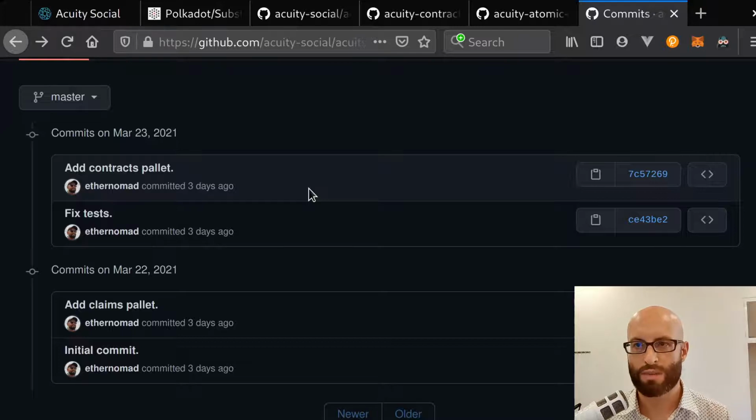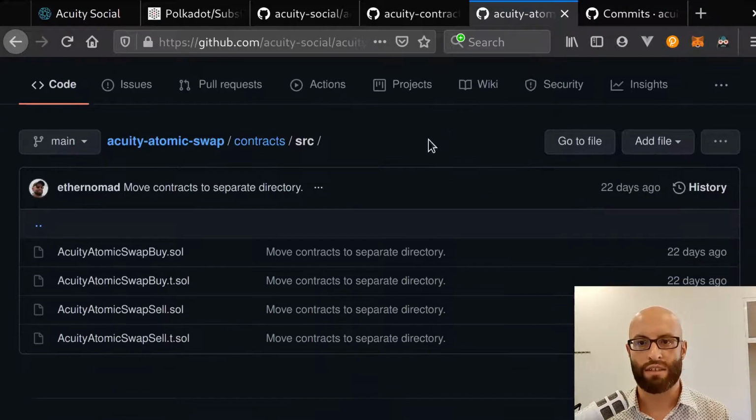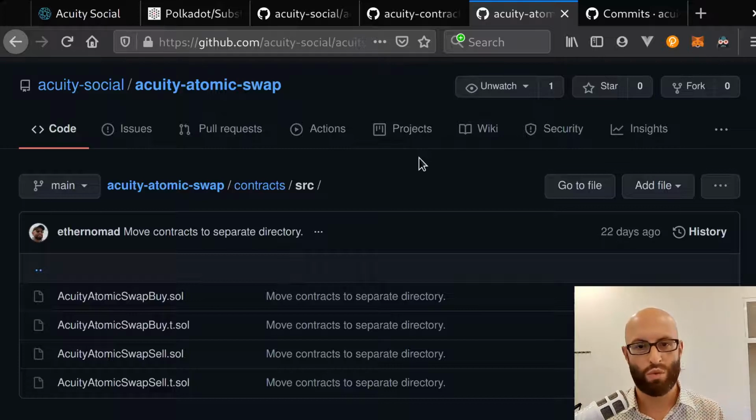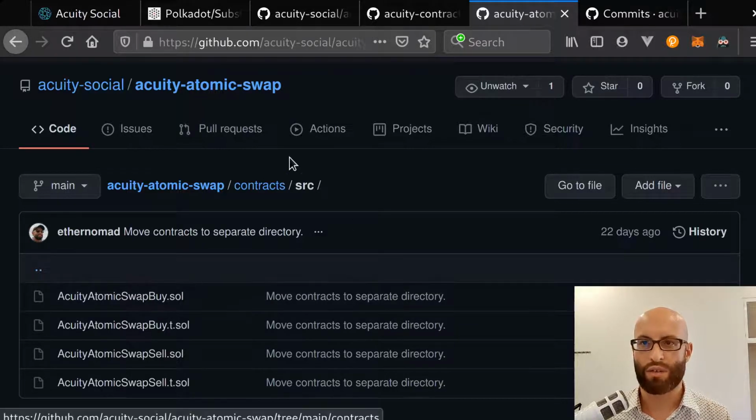So we'll have the contracts palette, and we can then deploy the Acuity atomic swap smart contract. This will give us fully decentralized trading between Acuity and Ethereum, directly in your web browser using the MetaMask web plugin and the Polkadot browser plugin as well. Then Acuity will be able to be traded in a fully free market way, and the free market can determine the correct value of Acuity. That's going to be a major breakthrough for Acuity.